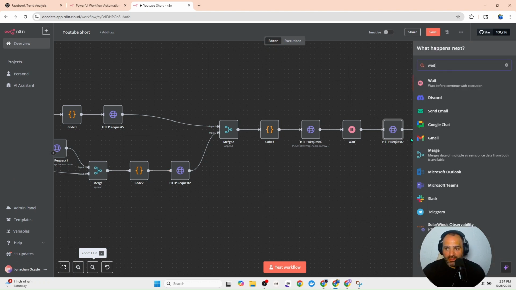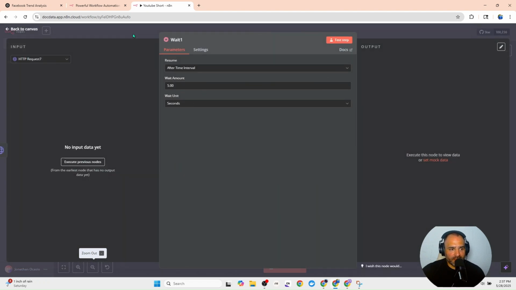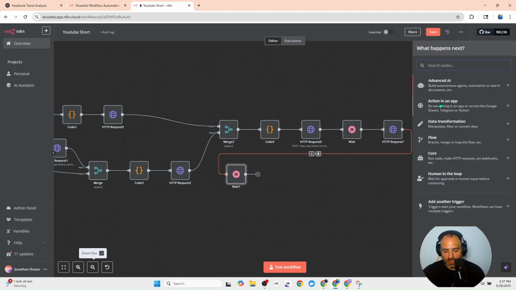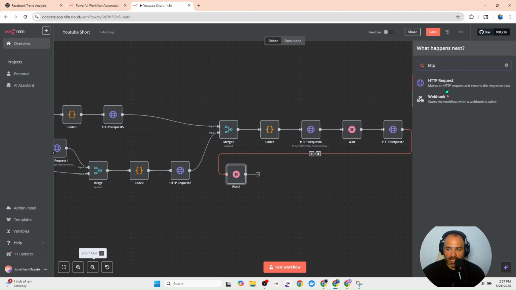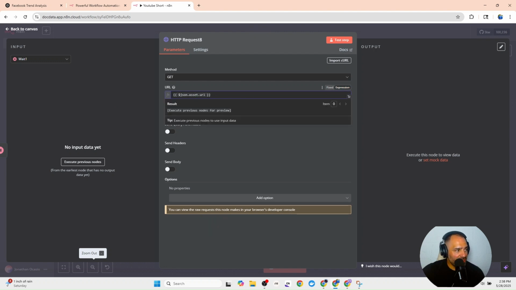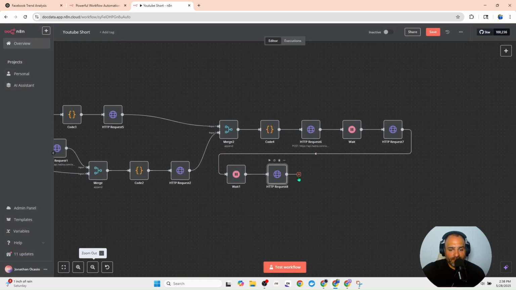So now we want to add another wait method. Here's the wait. We can put 5 seconds. And then guess what we're going to do? We're going to hit Hedra again, HTTP to Hedra, and we're going to get some more information from Hedra. The next thing we're going to get is the asset URL. Once we do this, we need to turn this into an expression, and this is going to get the URL of the video. It's going to actually allow you to download that video.